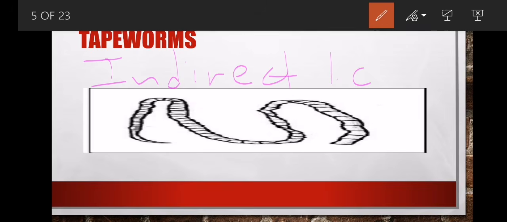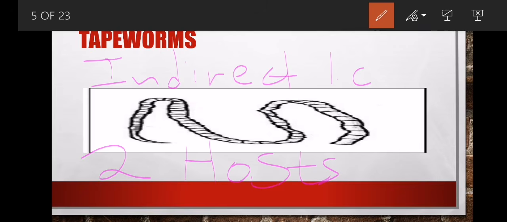Why do we say it has an indirect life cycle? We say a tapeworm has an indirect life cycle because inama host out 2. If we say inama host out 2, we simply mean that it requires 2 hosts to complete its life cycle.